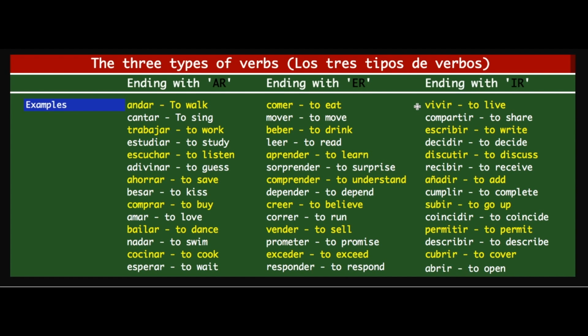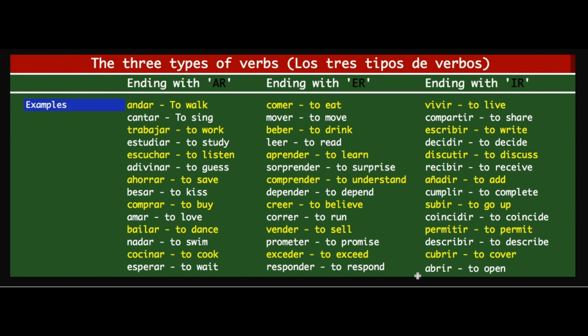Vivir is to live, compartir is to share, escribir is to write, decidir is to decide, discutir is to discuss, recibir is to receive, añadir is to add, cumplir is to complete, subir is to go up, coincidir is to coincide, permitir is to permit, describir is to describe, cubrir is to cover, and the last one on our list is abrir is to open.